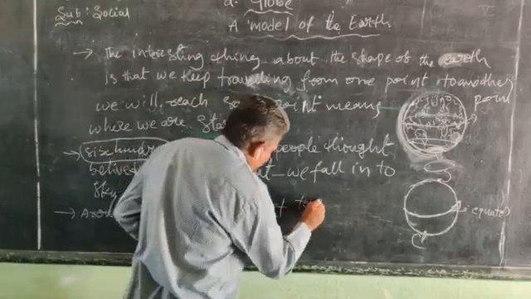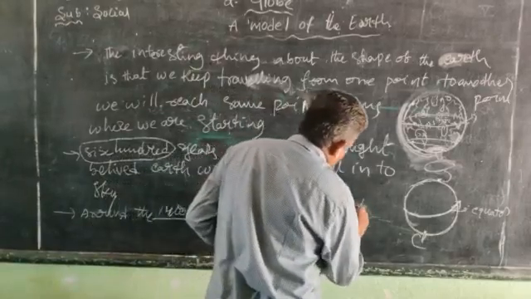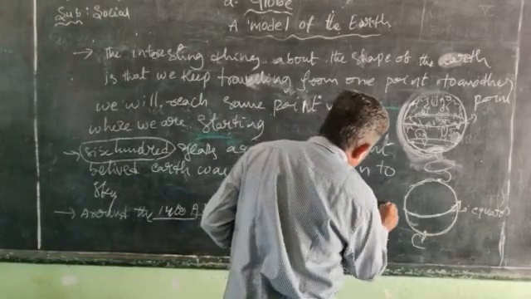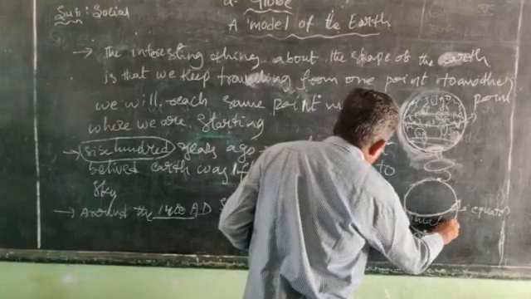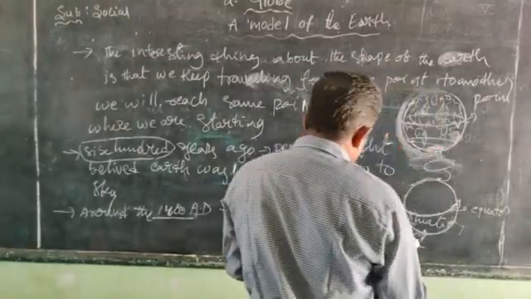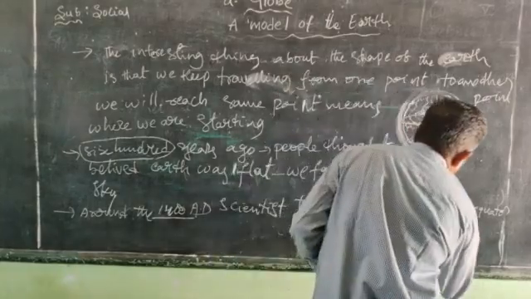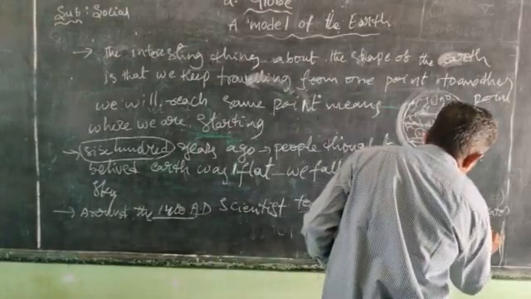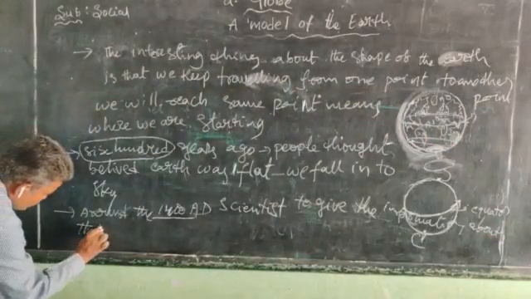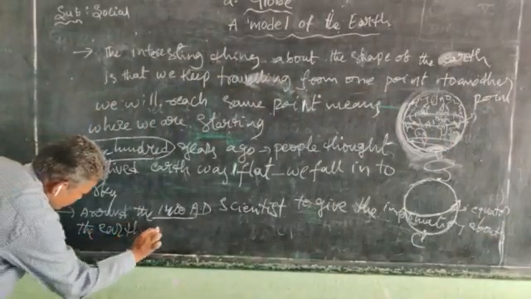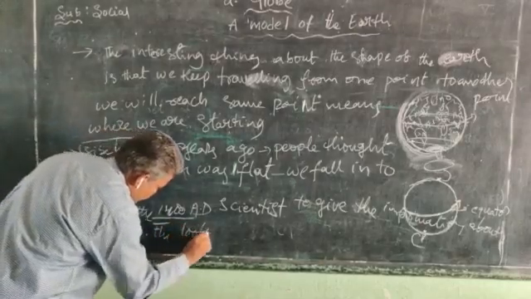Scientists gave information about the earth. What does the earth look like?